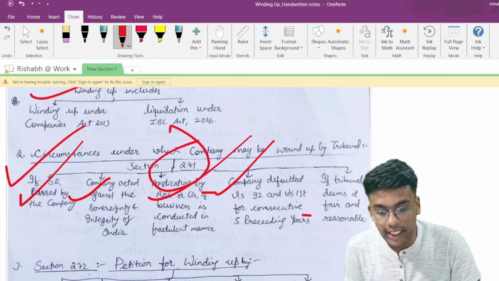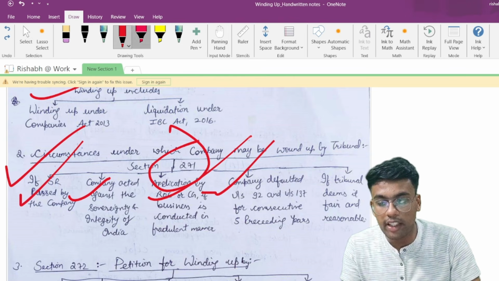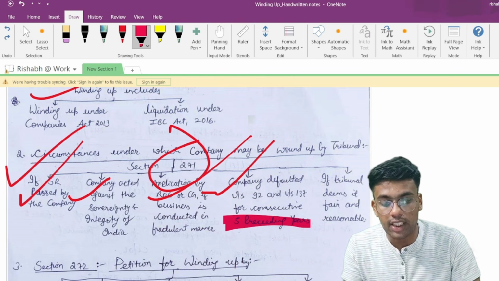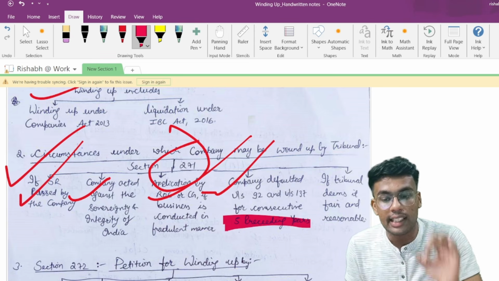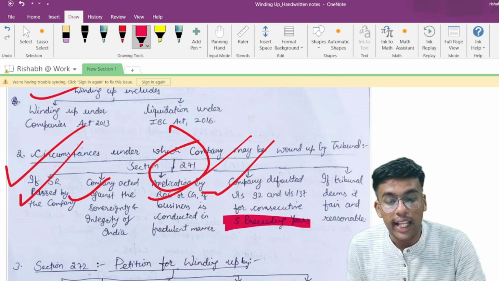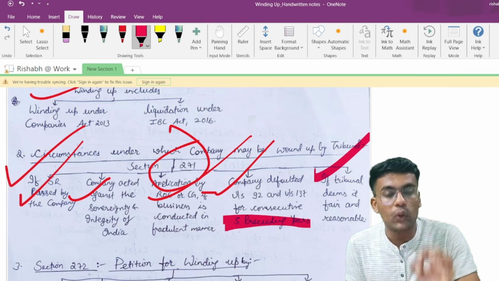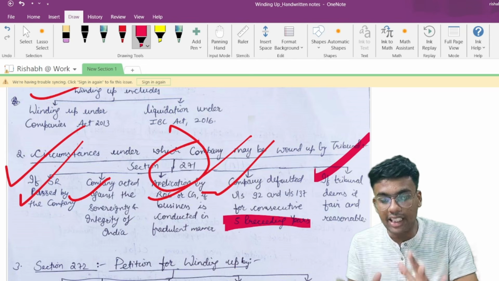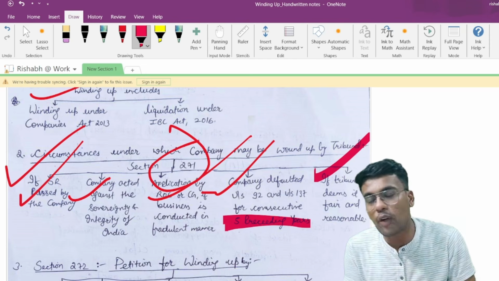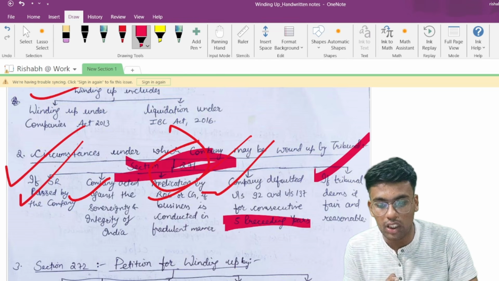You have to be very careful with these 5 years. There should be a default for 5 consecutive previous years. In that case only, the company can be wound up by the order of the tribunal, if the tribunal deems it fit and fair to wind up the company. In these 5 circumstances, a winding up order can be passed by the tribunal. This is what section number 271 talks about.